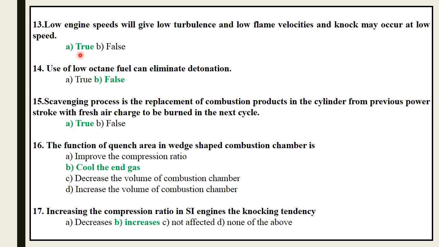For example, if the speed is doubled, the flame travel distance becomes half in the combustion chamber. So low engine speed will give low turbulence, because turbulence is directly proportional to the engine speed. Low flame velocity is also due to the low engine speed because it is linearly proportional to the engine speed. So this statement is true.